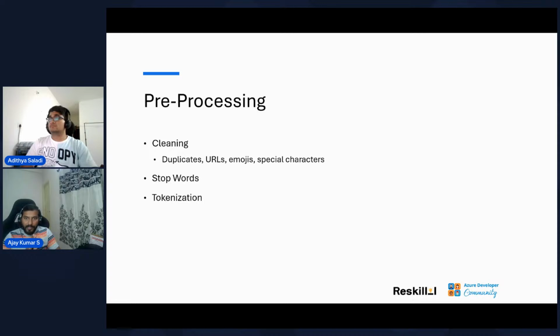Now, coming to the pre-processing. Once the data is collected, the next process in our pipeline is pre-processing. We need to clean up these data sets because there will be a lot of duplicate tweets. There can be a lot of URLs, emojis, and special characters. There could be stop words, like is, the, etc., which may not be useful for analyzing the sentiment. We also want to do some tokenization: how do we tokenize and which fields do we want to tokenize. All these can be done as part of the pre-processing.